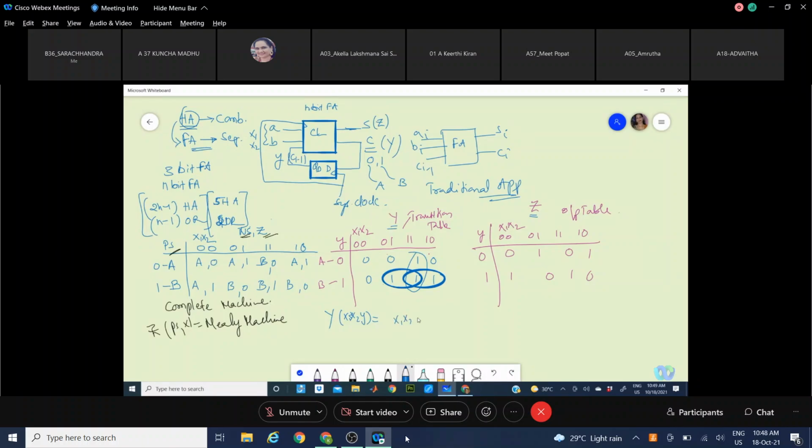X1X2 or X1Y or X2Y, no? This is similar to your carry, no? Carry equation. What is the carry equation with AiBi, Ci minus 1: AiBi, AiCi minus 1, BiCi minus 1.